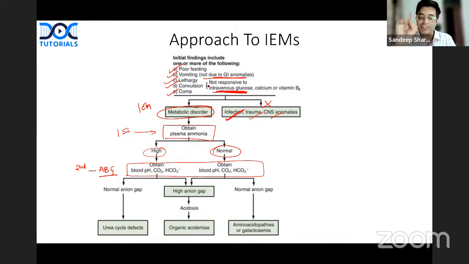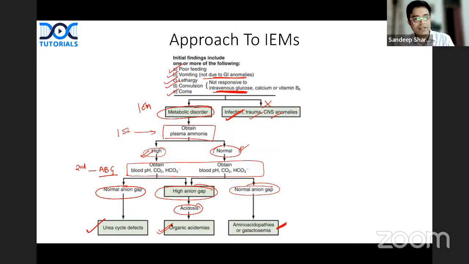If there is normal anion gap and high ammonia, urea cycle defect is likely. If there is normal ammonia and normal anion gap, no acidosis, aminoacidopathies or galactosemia should be suspected. And if there is high anion gap with acidosis, organic acidemias should be suspected. So the examiner is not likely to ask you the diagnosis, they will ask you the approach. And this is the approach; in one form or the other, a similar approach is mentioned.